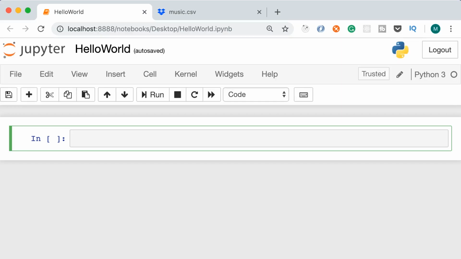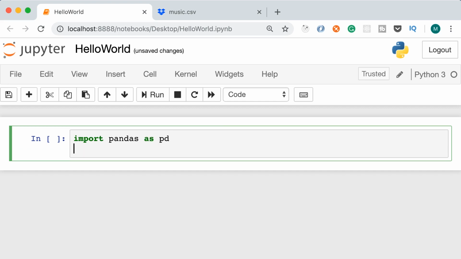Now back to our notebook, we need to read the CSV file. So just like before, first we need to import the pandas module. So import pandas as pd. And then we'll call pd.read_csv. And the name of our file is music.csv. As you saw earlier, this returns a data frame, which is a 2-dimensional array similar to an Excel spreadsheet. So let's call that